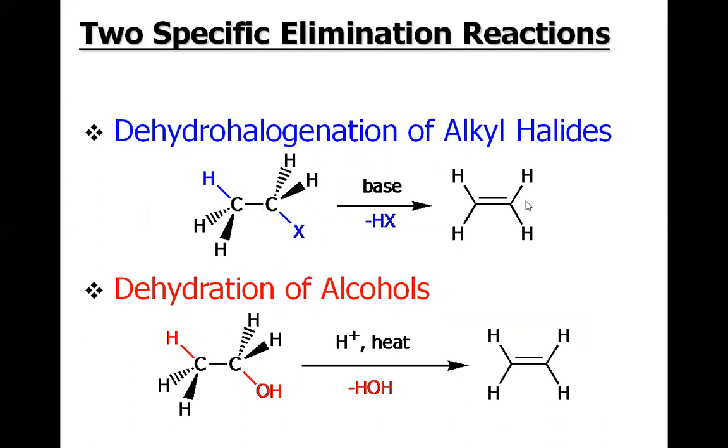It affords the alkene. And dehydration means removal of water, because de- means removal and hydration means water molecule. So dehydration of alcohol means the removal of H2O from the alcohol to afford the alkene. These are the two most common elimination reactions to afford alkenes, and we will discuss both types in detail.